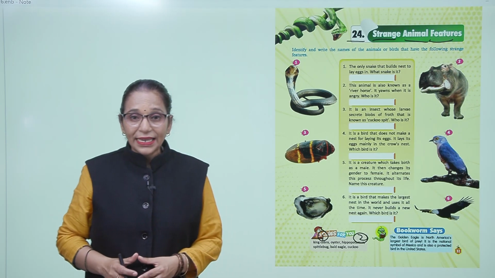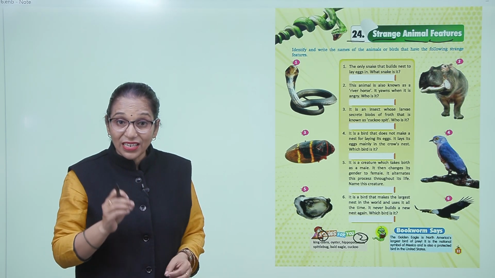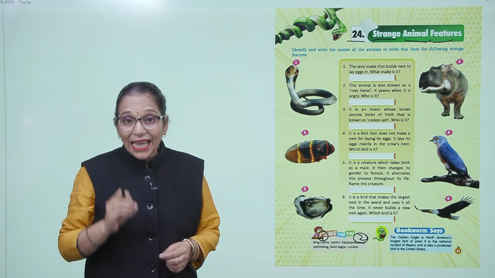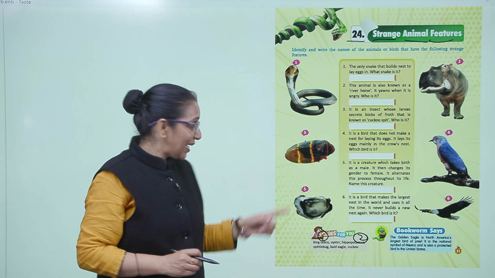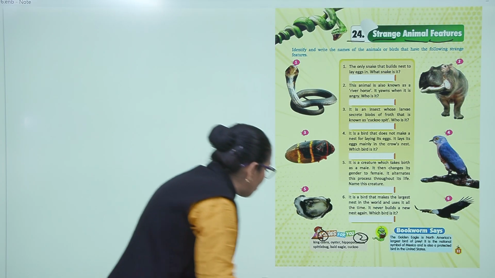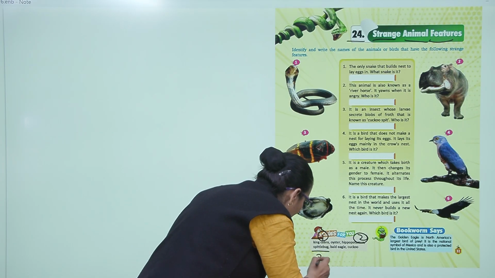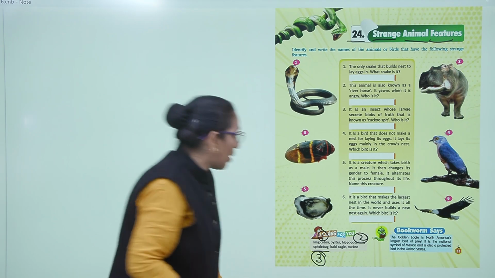3. It is an insect whose larvae secrete blobs of froth that is known as cuckoo spit. Who is it? ये है आपका स्पिटल बग. नंबर 3 पे. अब आ जाओ 4th.